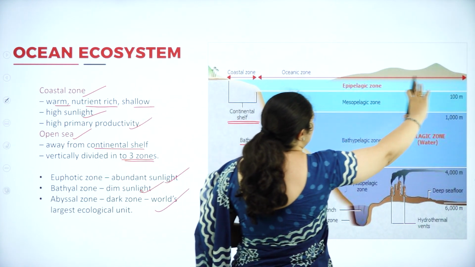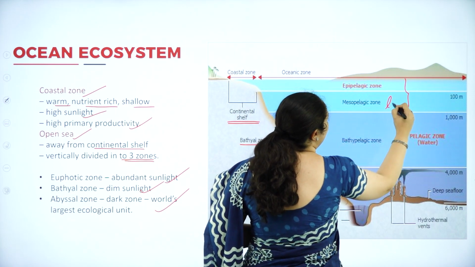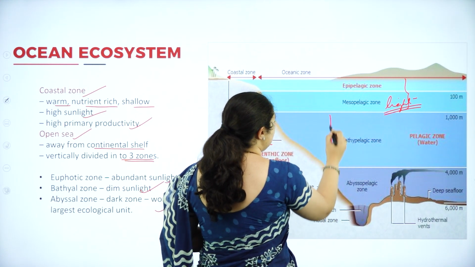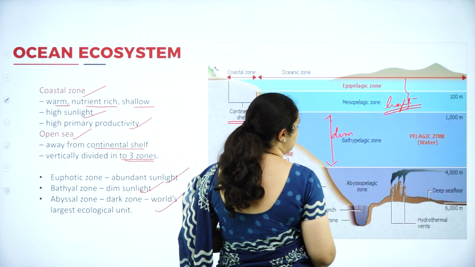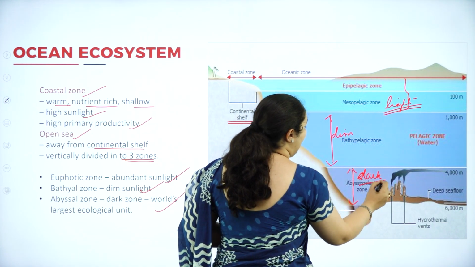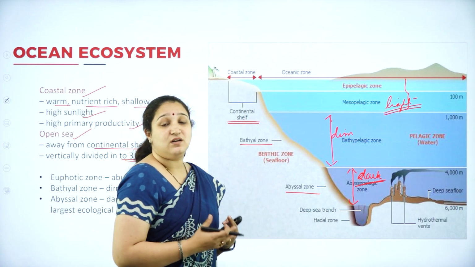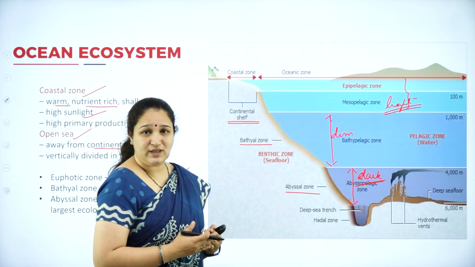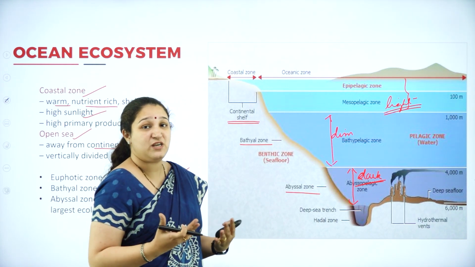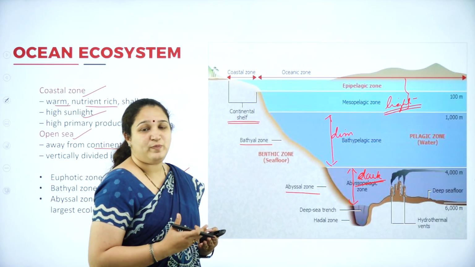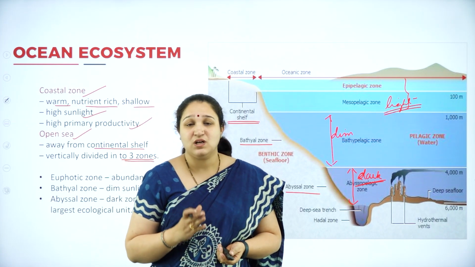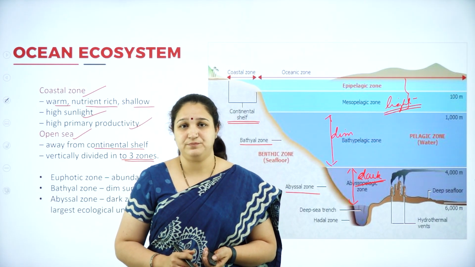The euphotic zone is where the light is abundant. In the abyssal zone there is only dim light, and this zone is called the dark zone. It is a very large ecological unit that is still not fully discovered, and the different species present are yet to be found out. So these are the different zones in the ocean ecosystem.